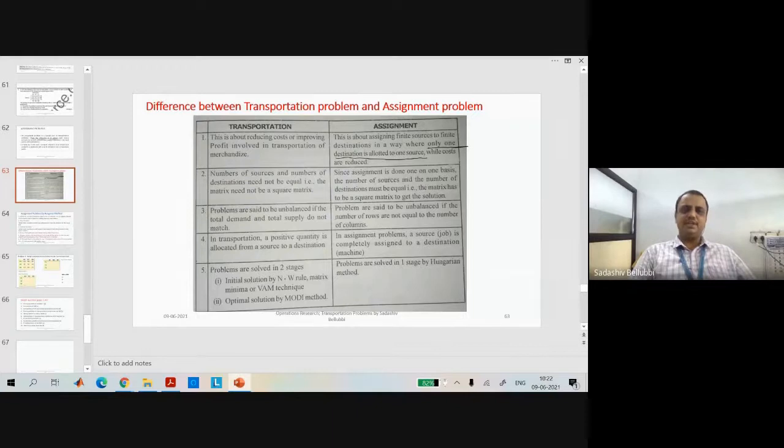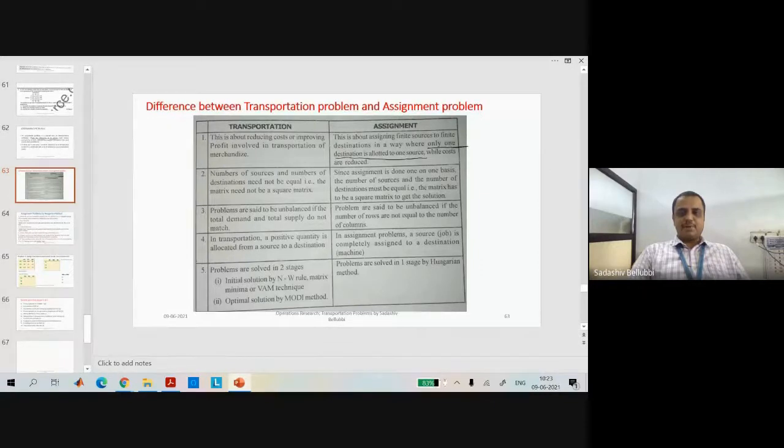Okay, the second difference is that the number of sources and number of destinations need not be equal. In the transportation problem, we have checked that the matrix order m cross n may or may not be equal. If m equals n, we say that it is a square matrix. But in the assignment problem, the matrix should be a square matrix. What do you mean by a square matrix? If the number of rows and number of columns are equal, then we call it a square matrix.